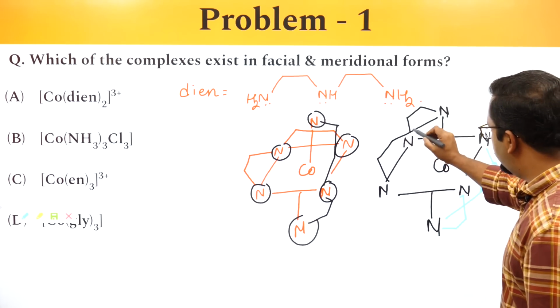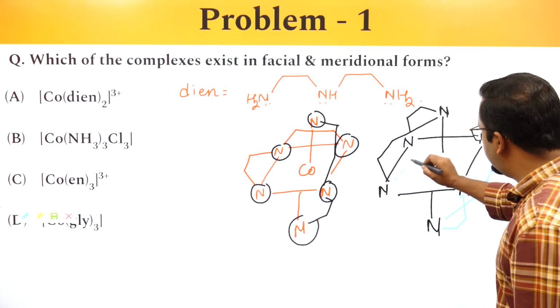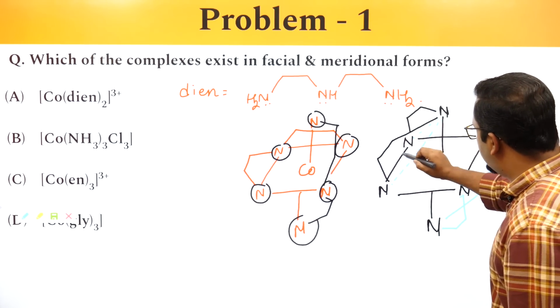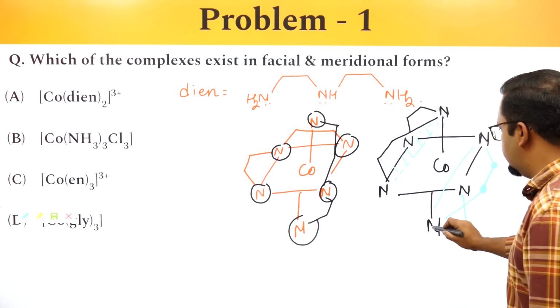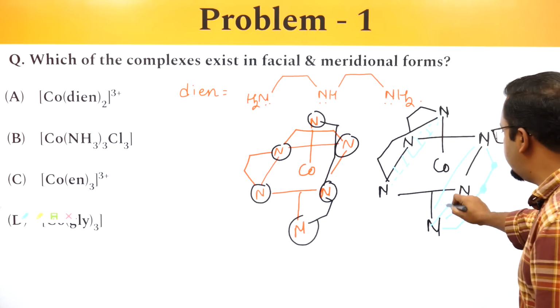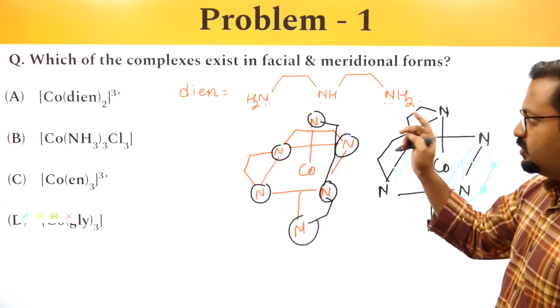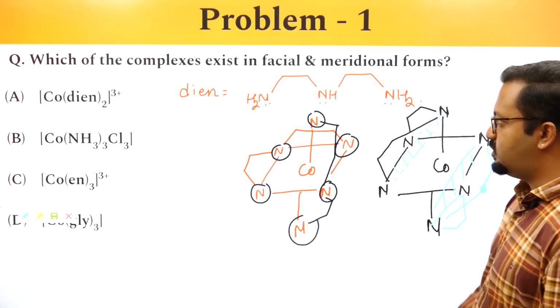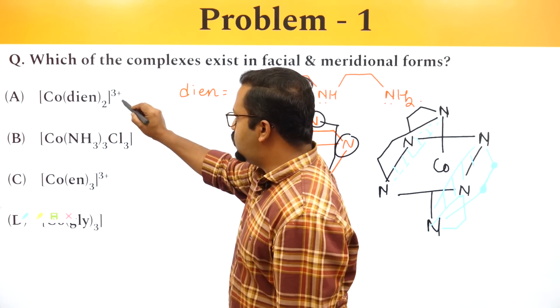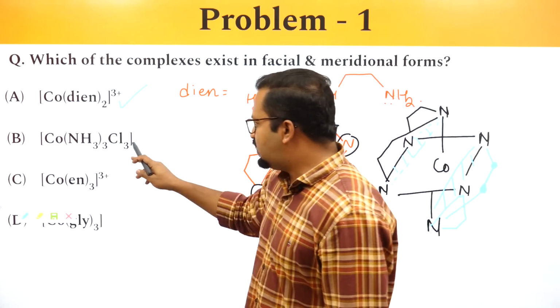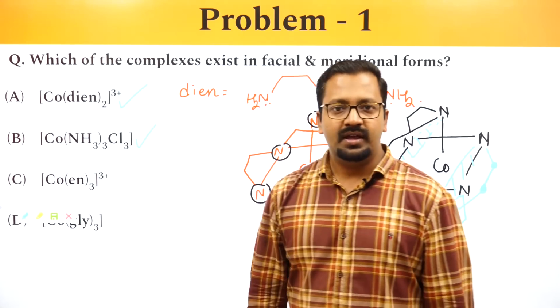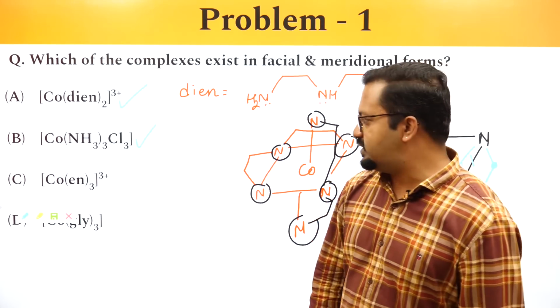So if I look at these 3 nitrogen atoms of one DIEN ligand, they represent meridional and facial. So DIEN2 will be forming facial and meridional isomers. Ma3B3, this will always happen.